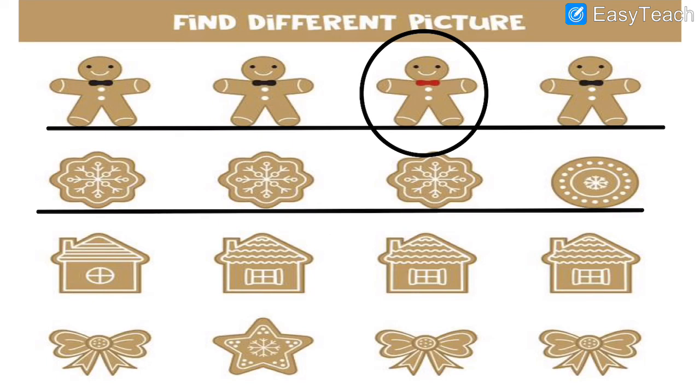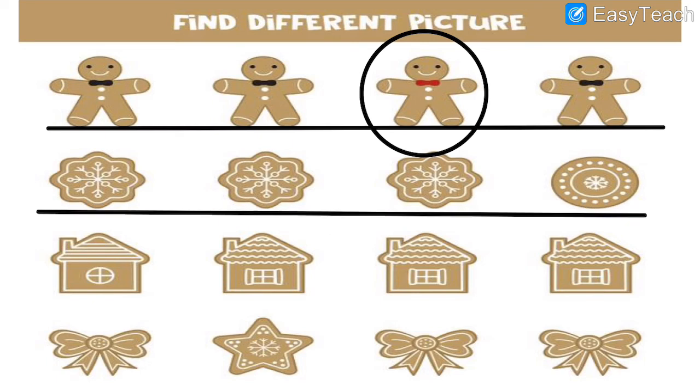The difference is over here, the last one. See the shape, that is circle, and all others are not of circle shape. This is circle, and these three are same, but this one is different than all the rest.